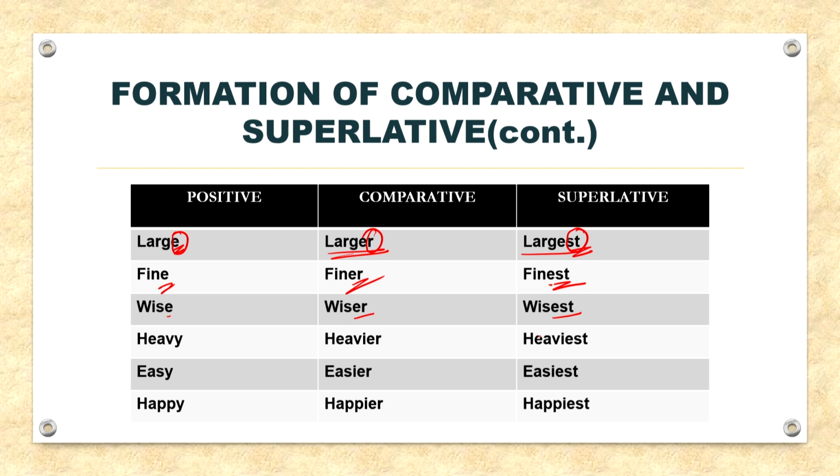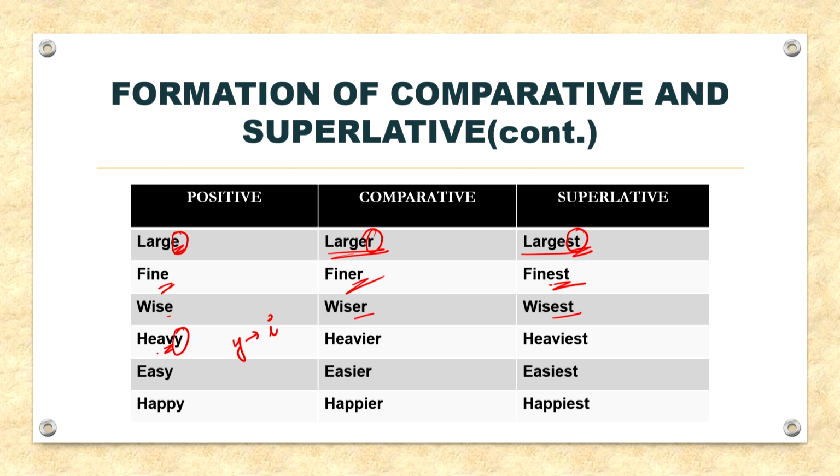Now, next, when the positive ends in y and is preceded by a consonant. Now, what is a consonant? A, E, I, O, U, these are all your vowels, and the remaining alphabets are your consonants, right. So, when the positive ends in Y and it is preceded by a consonant, Y is changed into I before adding ER and EST to form comparative and superlative respectively.